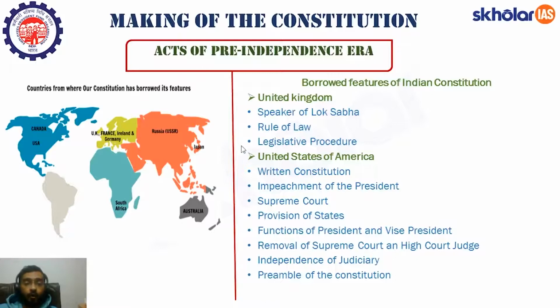We have also borrowed a feature known as rule of law from the United Kingdom. What is the meaning of rule of law? It has two provisions: nobody is above the law and everybody is equal in the eyes of law. We have borrowed this principle from the United Kingdom. It was proposed by a person known as A.V. Dicey. Last is the legislative procedure of how a bill is brought to the parliament and how it is passed. The whole procedure is borrowed from the United Kingdom.